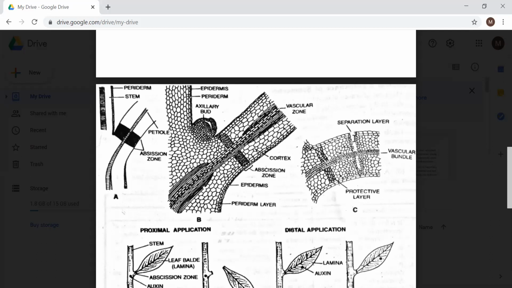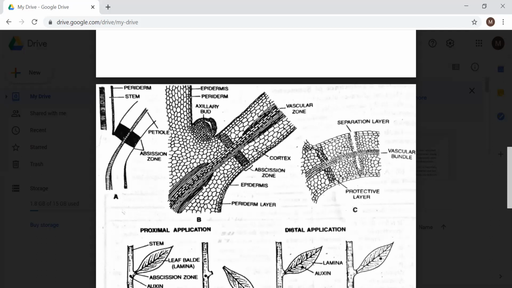Now, when this separation layer has been formed on the branch or on the twig or on the base of the petiole, the vascular tissue, which is being exposed to the outer side, xylem and phloem, will also get blocked. Xylem will get blocked by tylosis and phloem will get blocked by callose formation. So when this area is blocked, certain pathogens may cause infection inside the cells. To protect that, here a layer is produced. This is called the protective layer. Basically, this protective layer is also called the periderm layer.